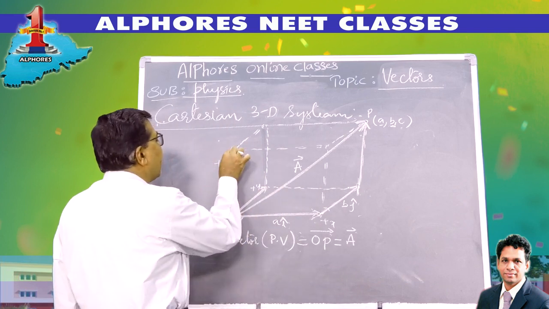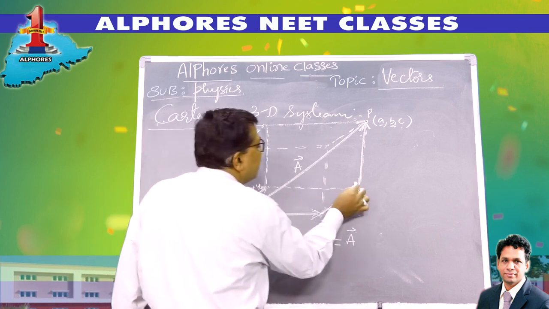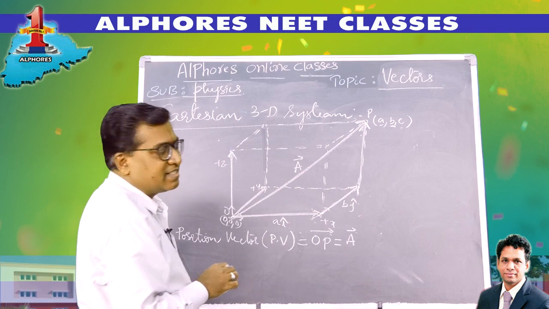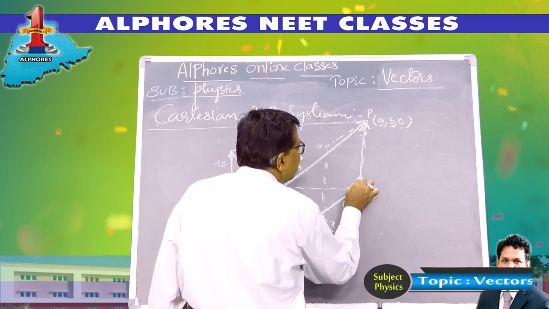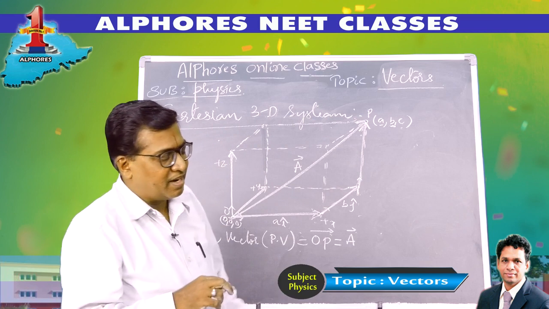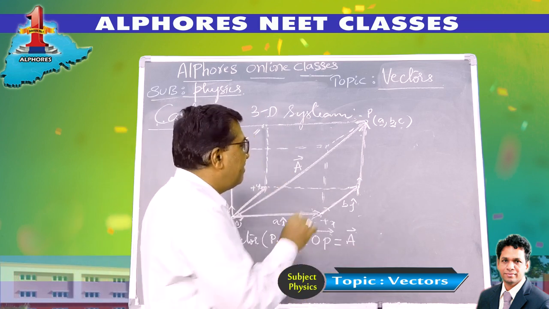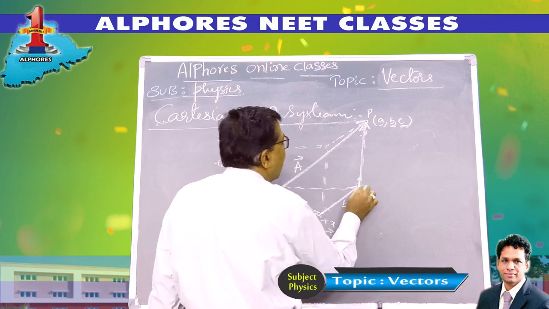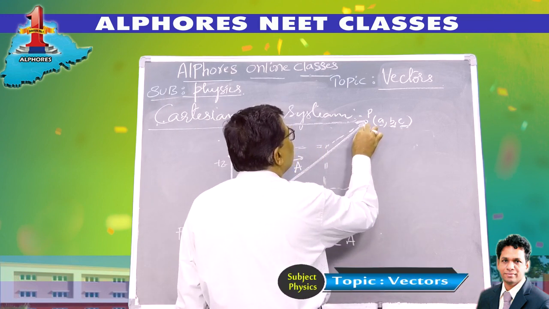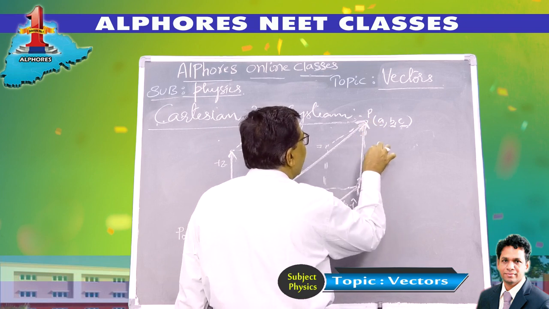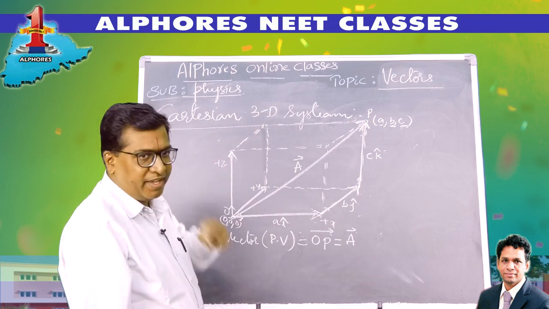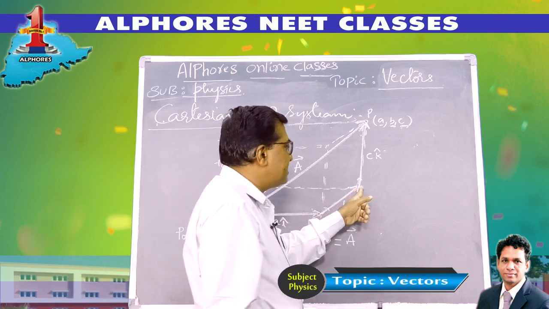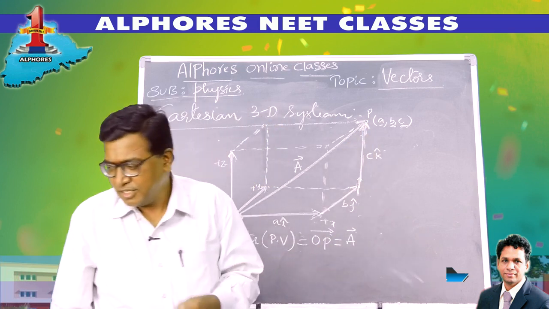Then from there, I am moving parallel to the z-axis. We know the unit vector along the z-axis is k. I can imagine this unit vector in this direction. So 1 unit is k, and if I travel 2 units, 2k. I have to travel c units because c is its magnitude, so this is ck. So to reach P, I travel a units on the x-axis, b units on the y-axis, c units on the z-axis, right? So let me show you.